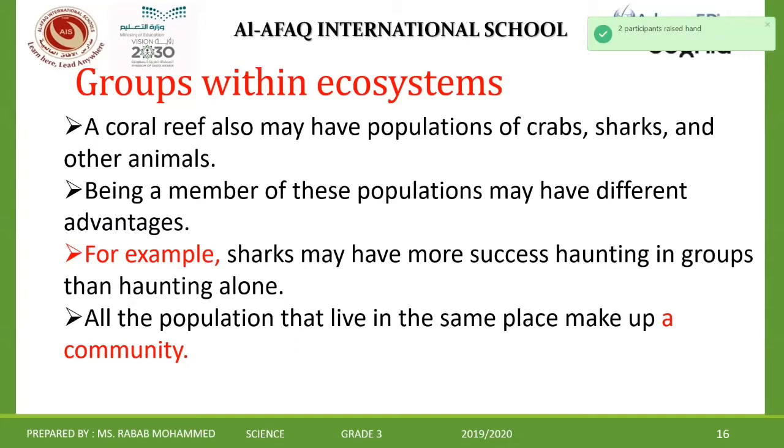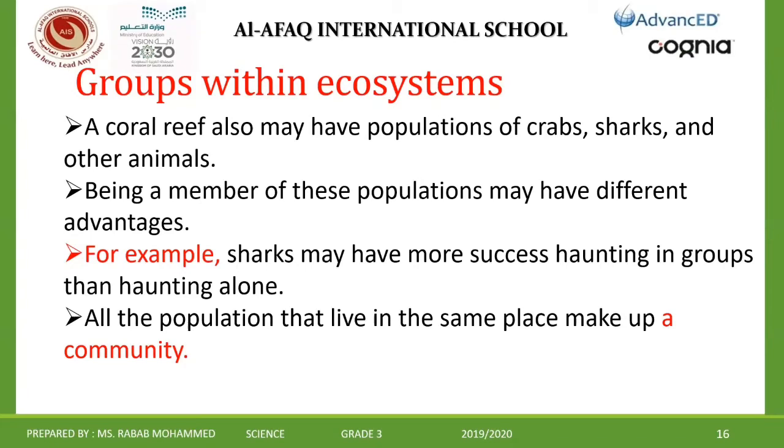So how many populations do we have in this place? If we talk about the classroom, we have 4 populations, right? All these populations, where can we find them? In the classroom. This is my example. At the end, they live together in the same place in the classroom. What's their name now? All together they make a community.